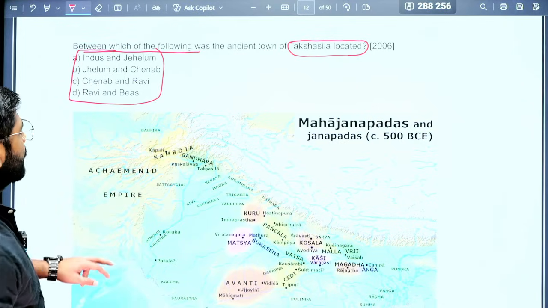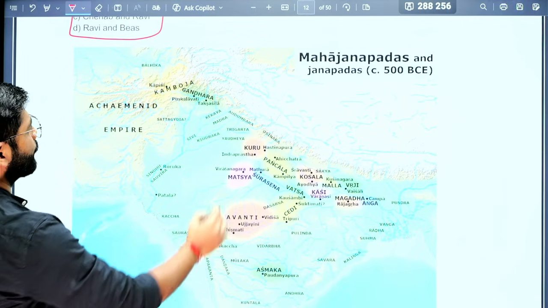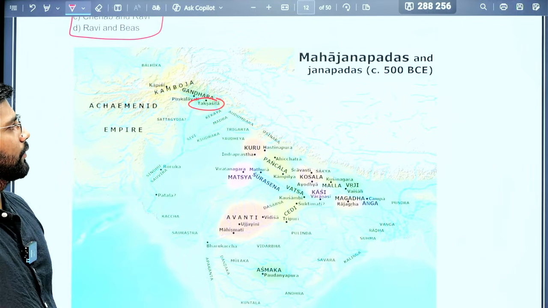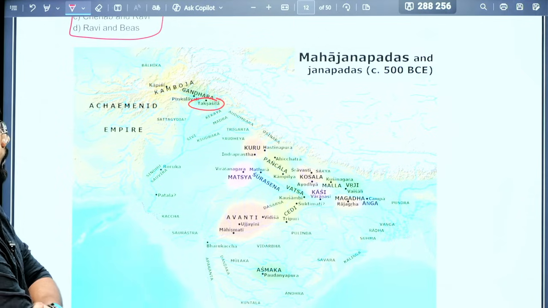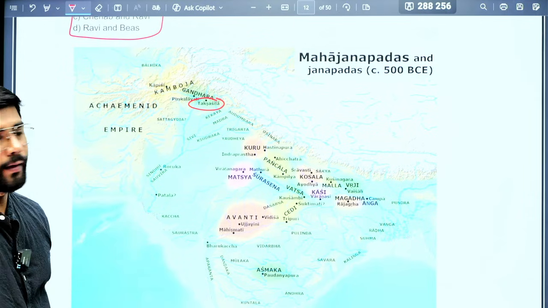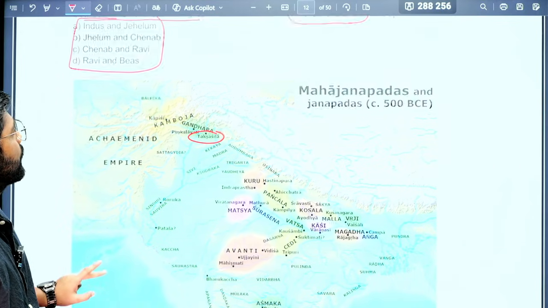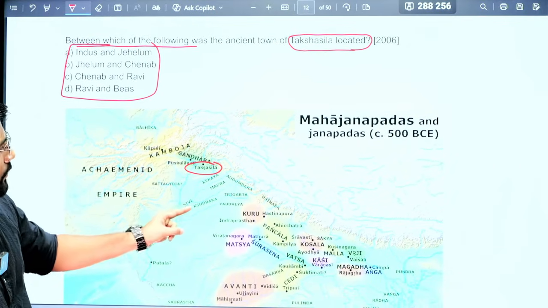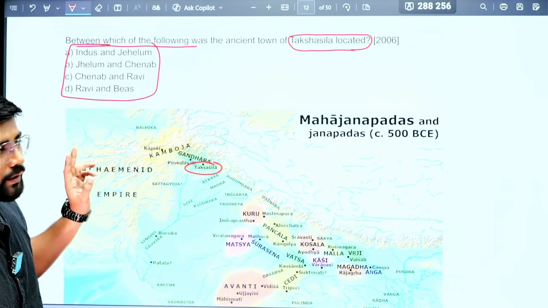Okay, this is the map and this is Takshila. Now you will see the rivers. These are the different kingdoms. Now it is on you to name the rivers and find out the correct answer for this question. You can pause the video, see the rivers, name these rivers, and answer this particular question.